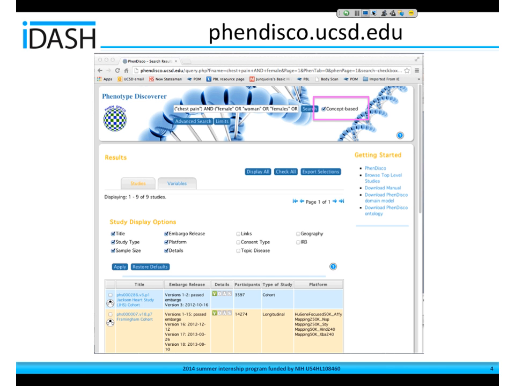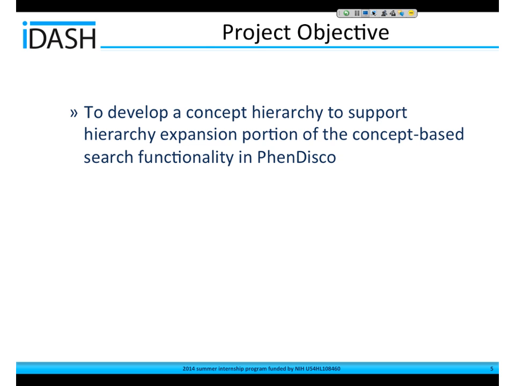So as you can see to the right of the search bar, PhenDisco currently does support concept-based search, except currently this is limited to synonym expansion. For example, if a researcher wanted to find studies related to heart disease, it currently would expand the search to include results for cardiac disease as well as cardiac disorder. We would like to improve the search results to also include medically related terms such as pericarditis or myocardial infarction to further aid the researchers. So our goal is to implement this hierarchy-based expansion of the searching.